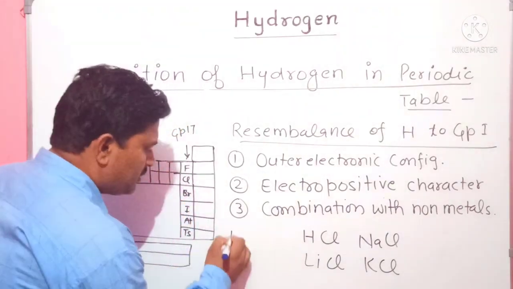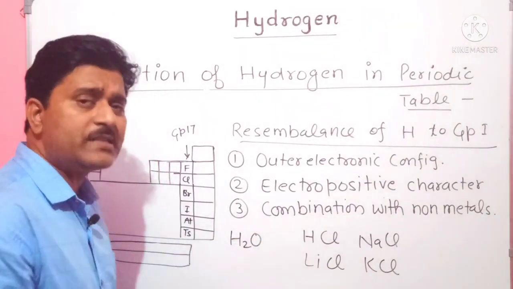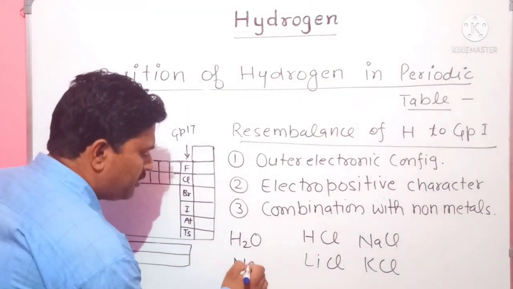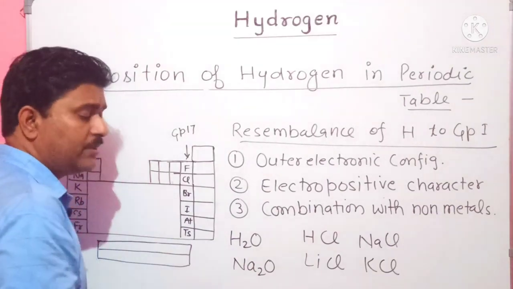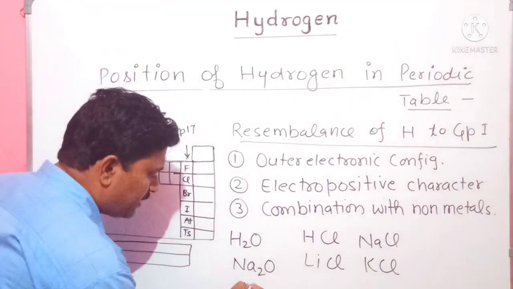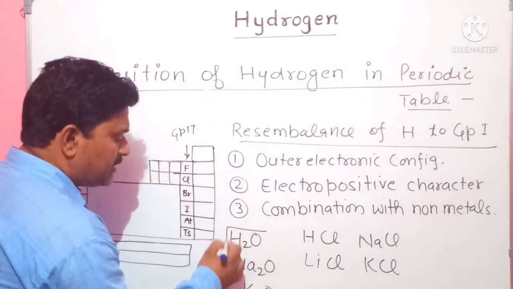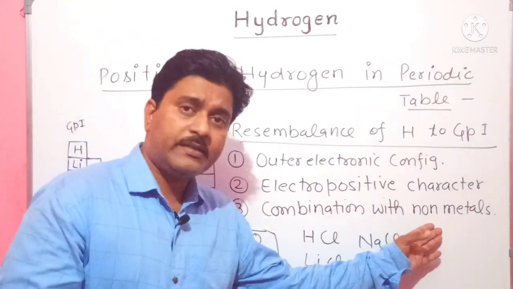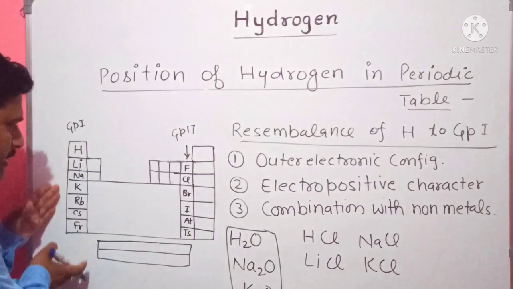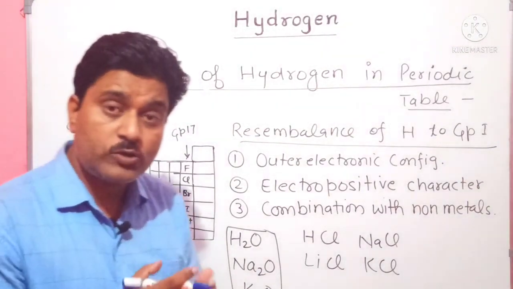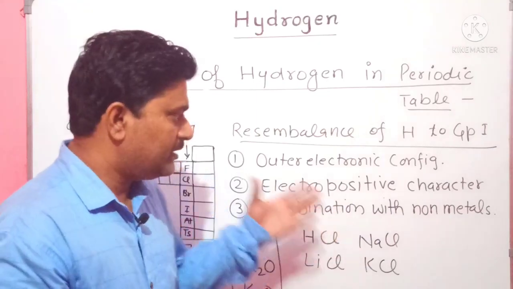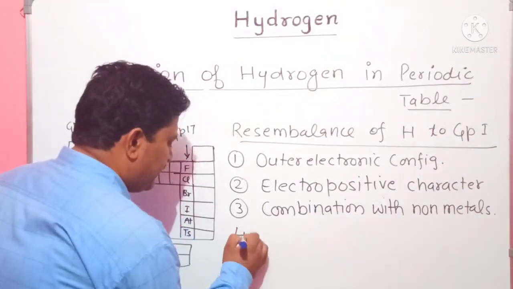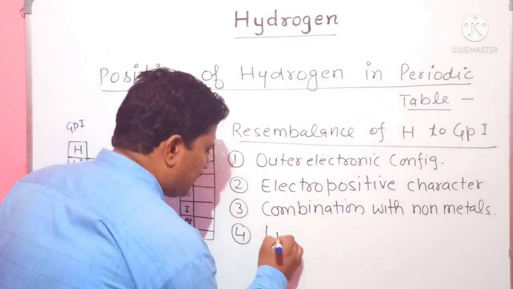For example, when hydrogen combines with oxygen it forms its oxide, water. Similarly, lithium, potassium and sodium, when combined with oxygen, form sodium oxide and potassium oxide, K2O. It means hydrogen can also combine with non-metals as the alkali metals can. That is also one of the resemblances with the alkali metals. Let's see the fourth point, which is liberation at cathode.